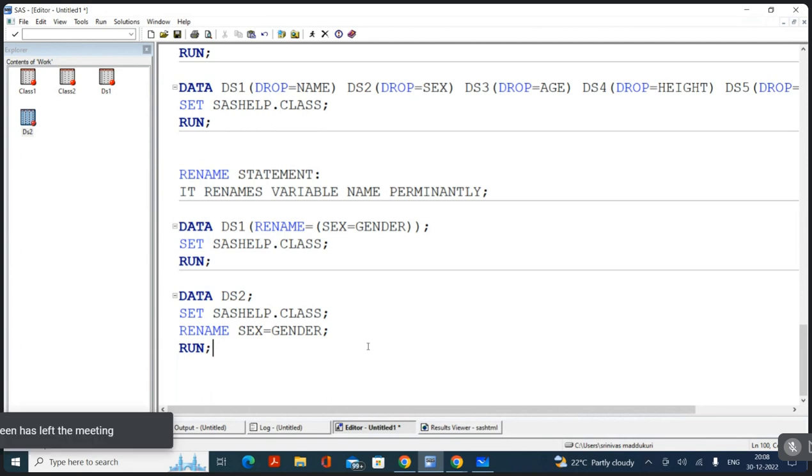Sir, with the help of these keep, drop, and rename statements instead of options, we will save a lot of memory. No, memory is not important here. Efficiency. SAS will do less work. Yes, efficiency wise, it's better.